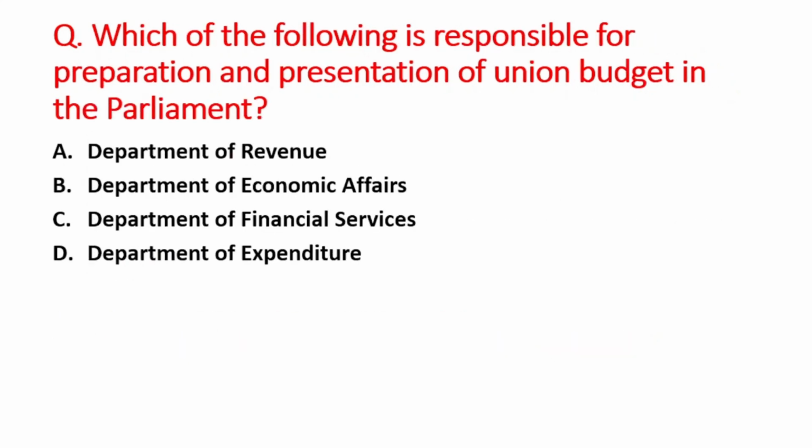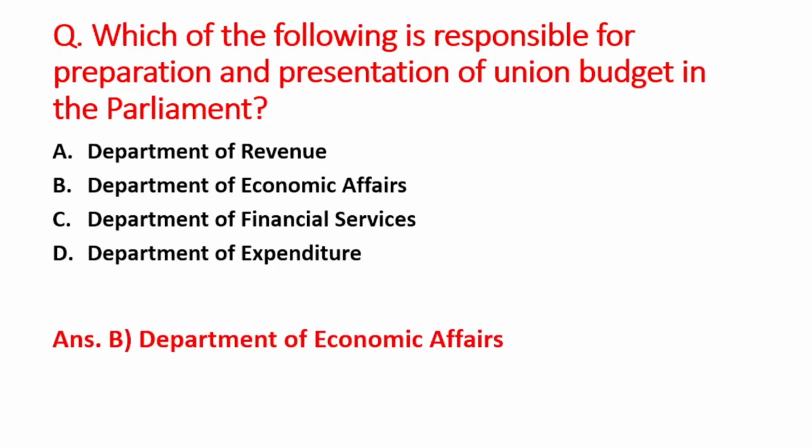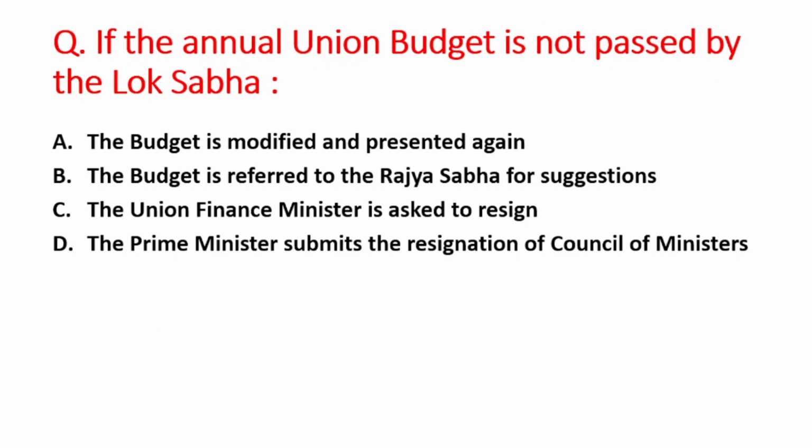Next question is which of the following is responsible for the preparation and presentation of union budget in the parliament? A option is Department of Revenue, B is Department of Economic Affairs, C option is Department of Financial Services, D option is Department of Expenditure. So right answer is option B, that is Department of Economic Affairs is responsible for the preparation and presentation of union budget.